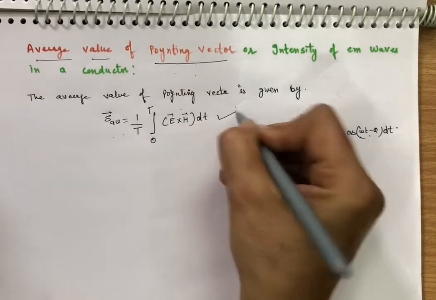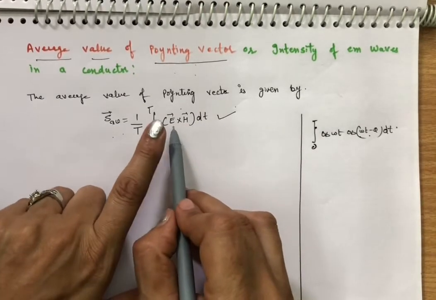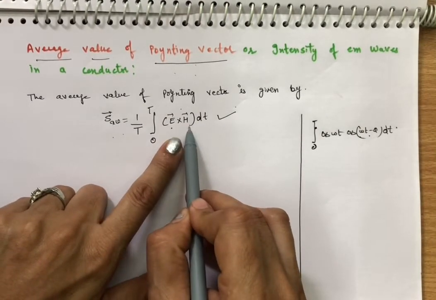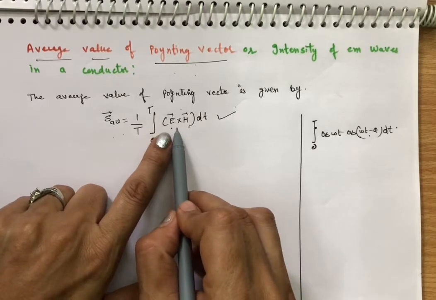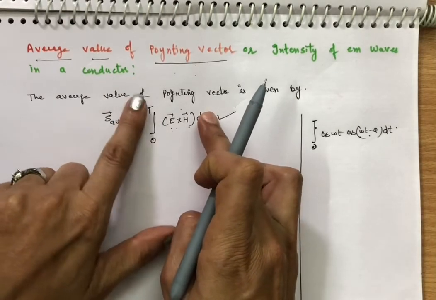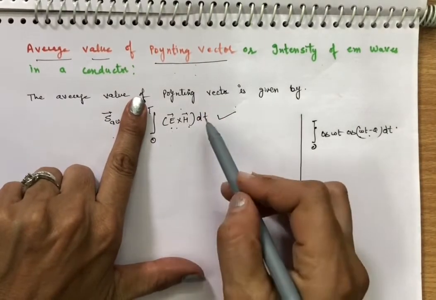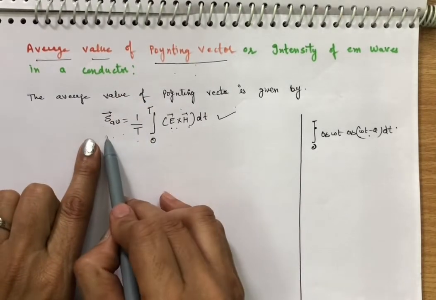So understand this, clear. This will be the cross product of electric field and magnetic field, the Poynting vector. We want the average of the Poynting vector. For this we first find the sum, meaning we are taking the integration. After integration we have to divide it by the whole time period, then we get the average.